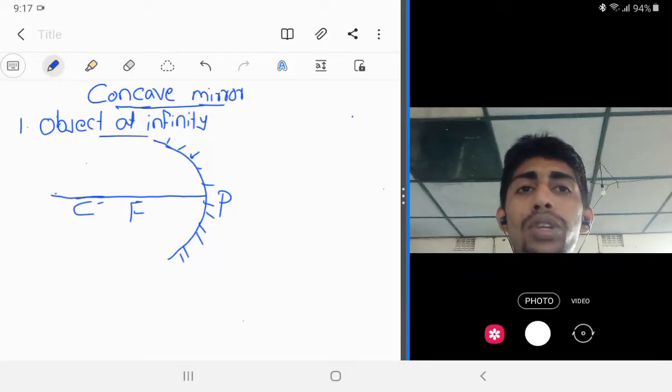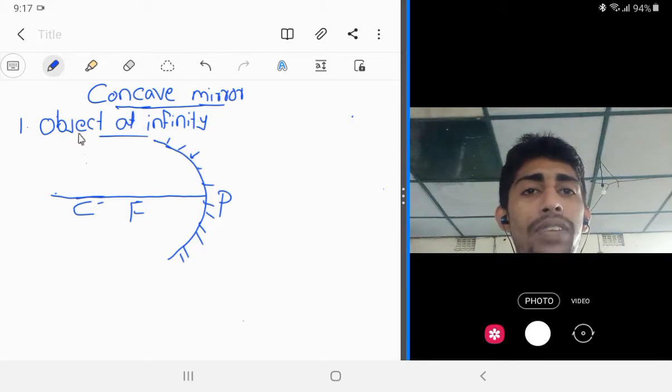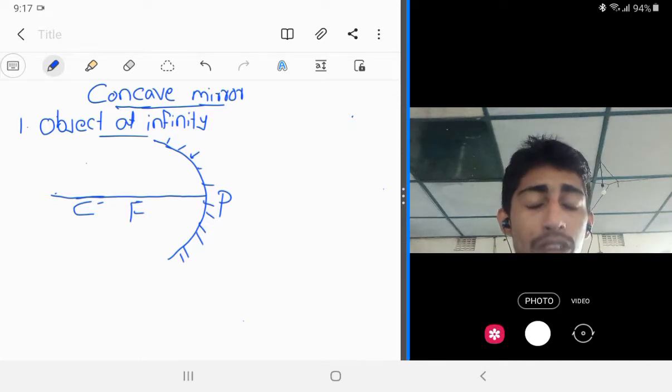Today we are going to discuss the formation of image by the concave lens in different situations. So, firstly we are taking when the object is at infinity, how the concave mirror will make or how the image will form.